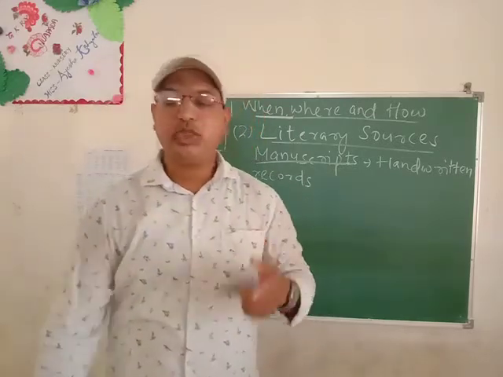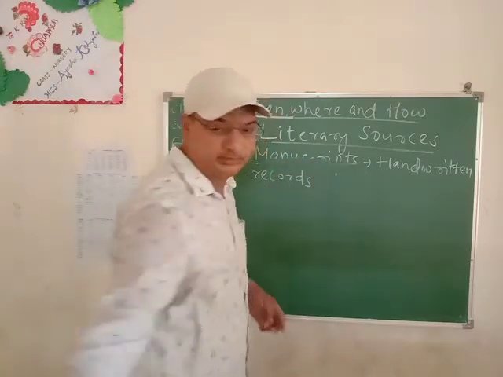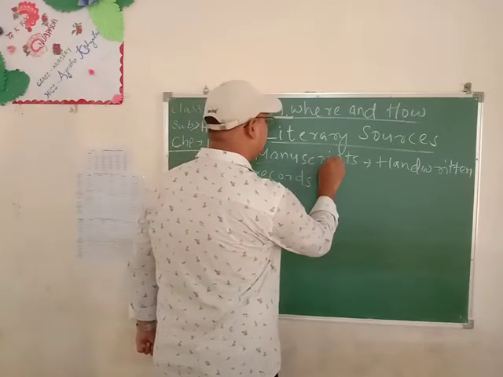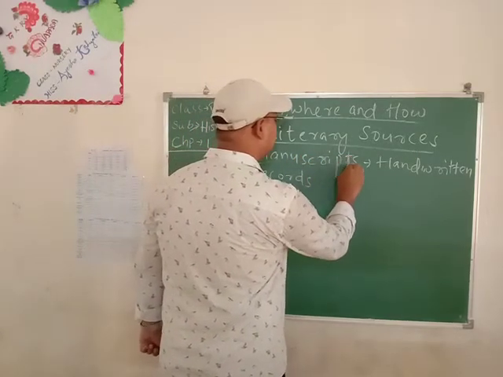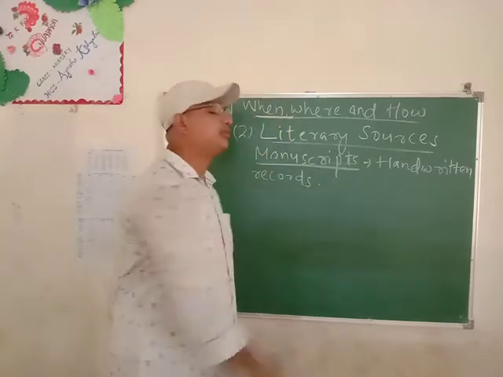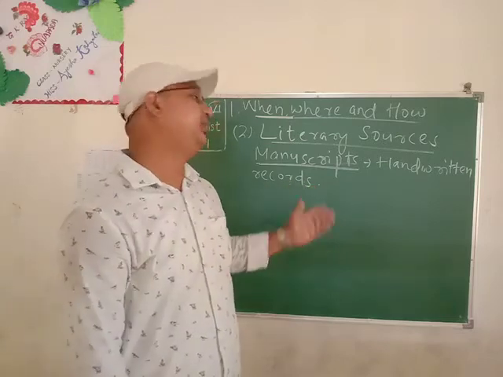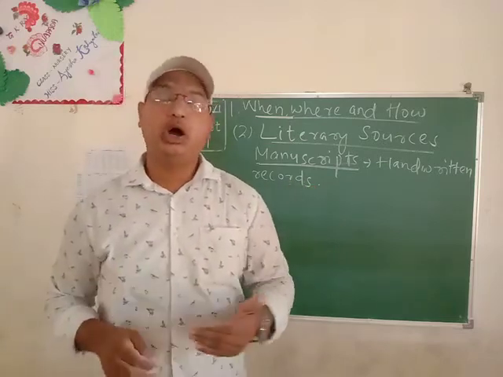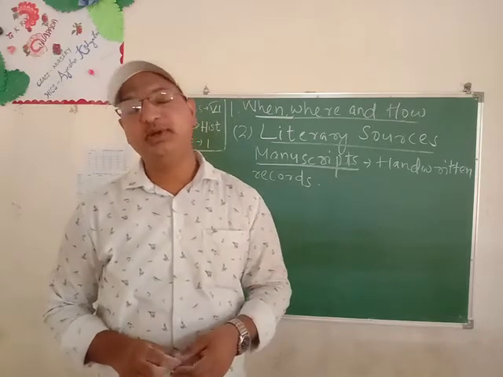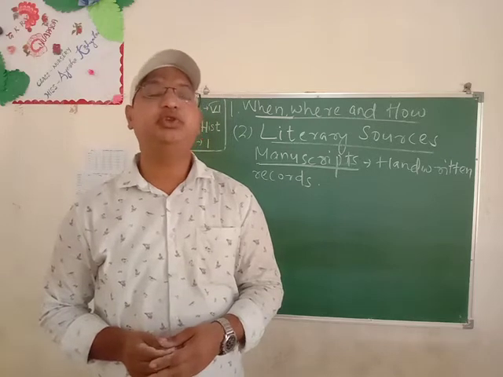Then the second one is... sorry, before telling the second one, let me explain how they were written. These were written mainly on dried palm leaves, the bark of birch trees, and eventually on paper.